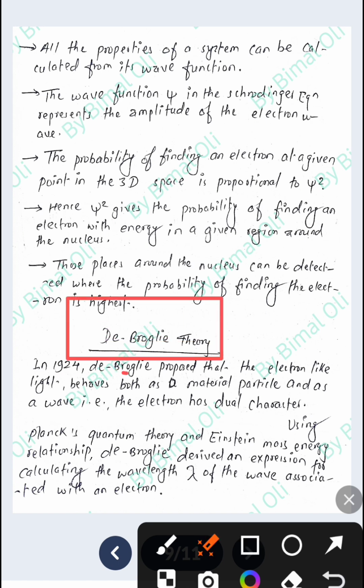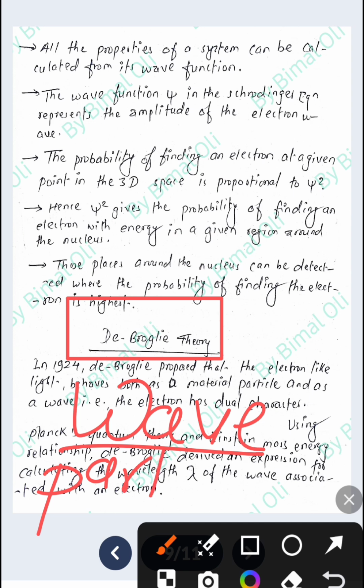In 1924, de Broglie proposed that the electron, like light, behaves both as a material particle and as a wave. That is, the electron has dual character. According to de Broglie theory, electrons have dual character, or electrons show two types of properties. One is wave, and another is particle. So it has dual character.